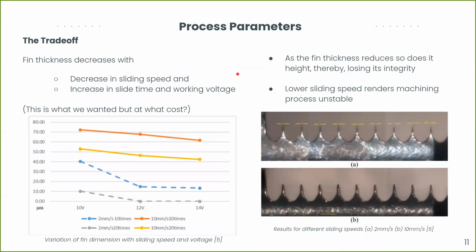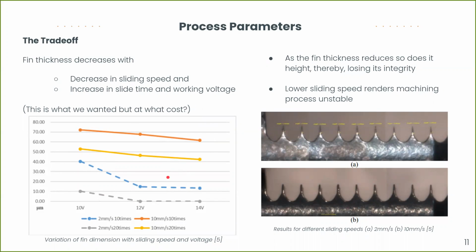Next slide, please. Yeah. So in microscale machining, the machining gaps are a lot smaller than in conventional ECM. So faster MRR implies quicker concentration polarization, and to overcome this problem, sliding movement is provided to the workpiece. From the graph shown below, we can infer that fin thickness decreases with decrease in sliding speed and increase in slide time and working voltage, which is expected because the more the input energy, the more material of the workpiece will be removed. This is shown in the graph on the bottom left.